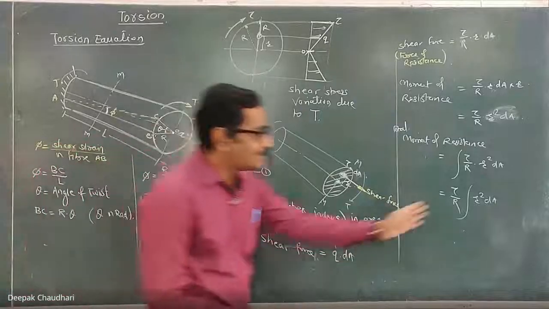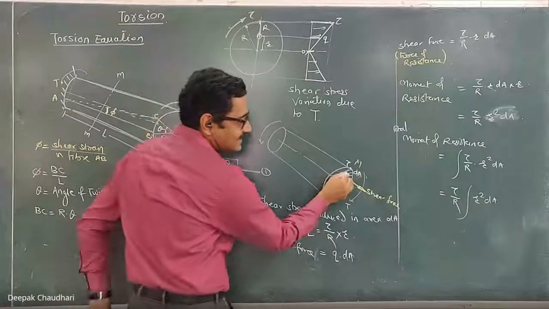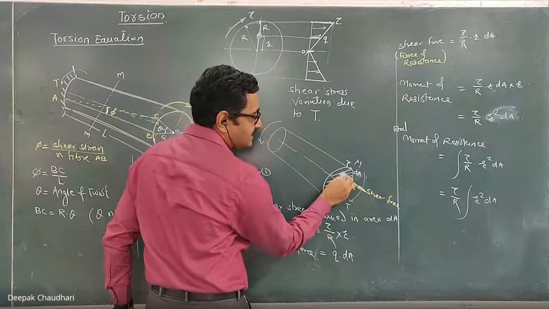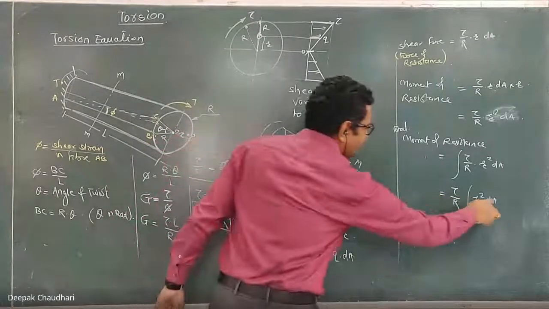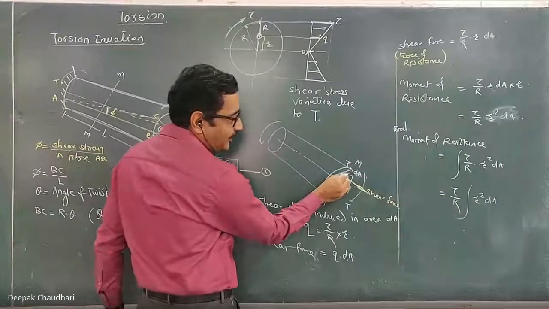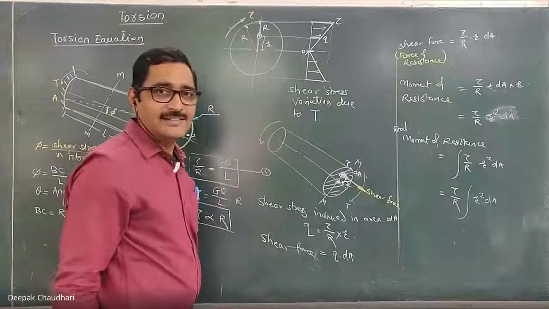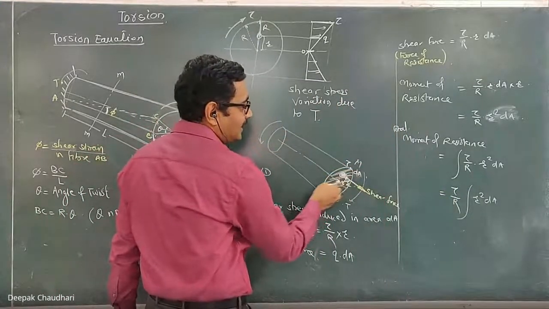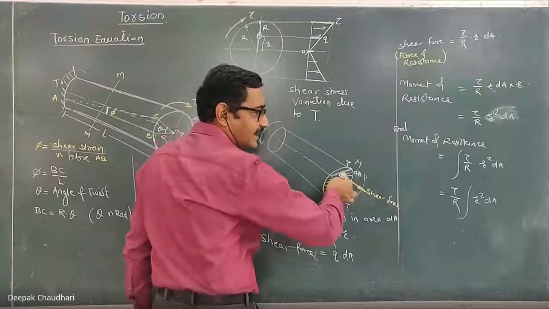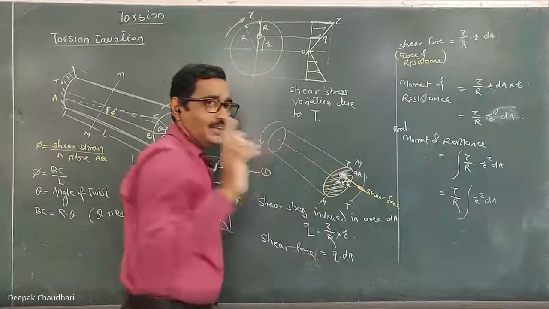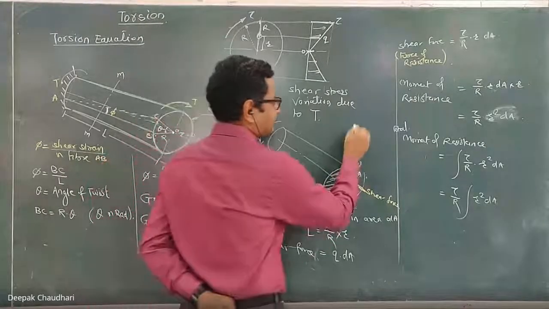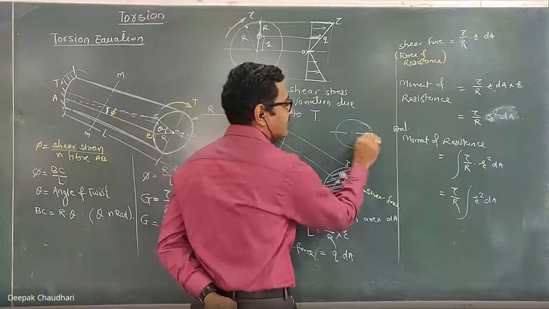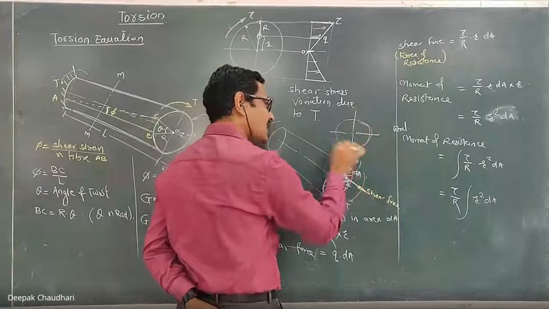Now this R square dA is what? This dA is the small elemental area whose distance is R from the center. So this R square dA becomes the second moment of this small elemental area, and this integration becomes the moment of inertia of this total area about this central line. Listen carefully. If this is a circular area, this is Ixx, this is Iyy.